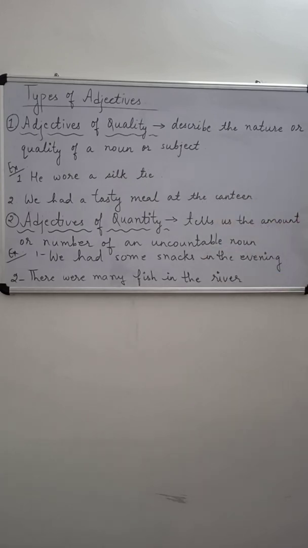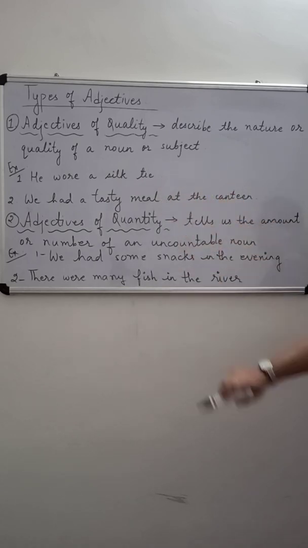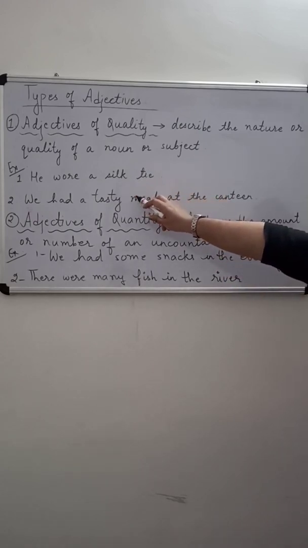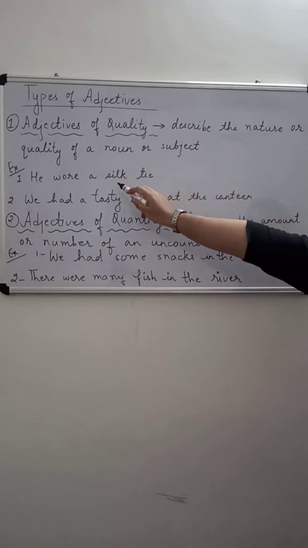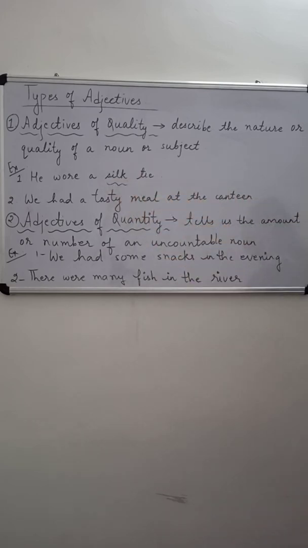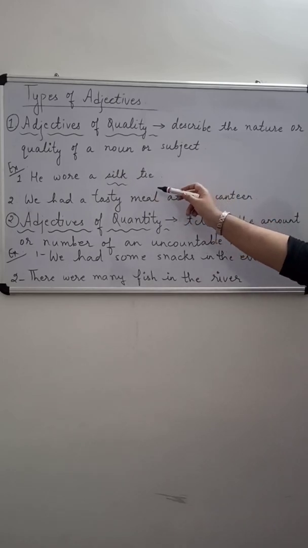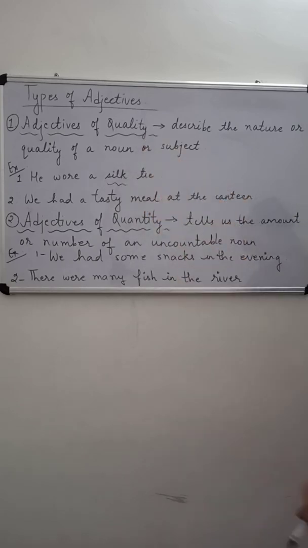Example number 1. He wore a silk tie. In this sentence, what is the noun? Tie is the noun, and the word silk is used to describe the noun tie. So we know that silk is an adjective. Silk is telling about the quality of the tie. It is telling us what kind of tie it is. It is made up of silk. So silk will be an adjective of quality.